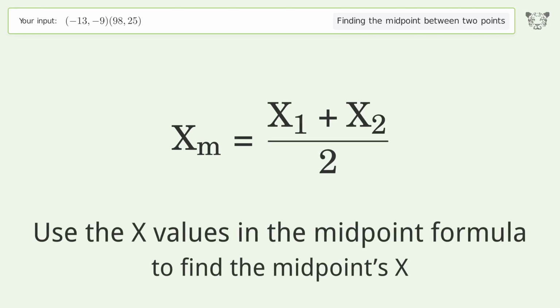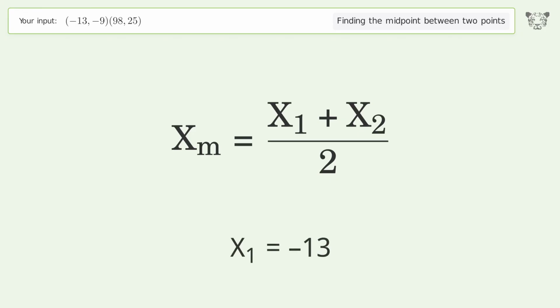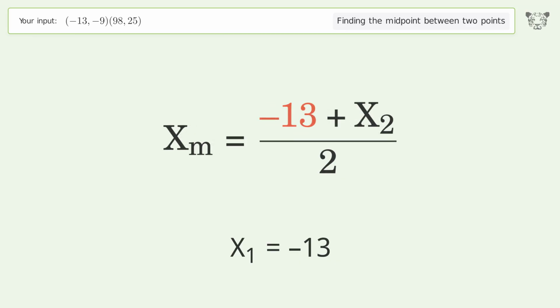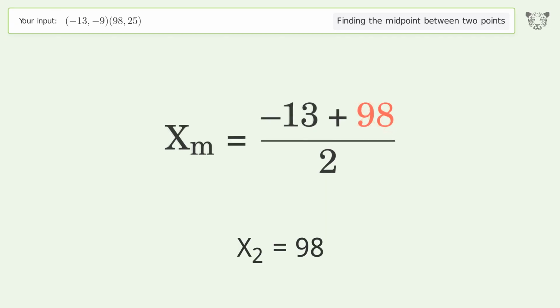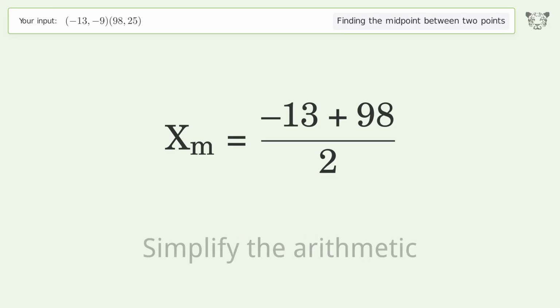Use the x values in the midpoint formula to find the midpoints x. x1 equals -13. x2 equals 98. Simplify the arithmetic.